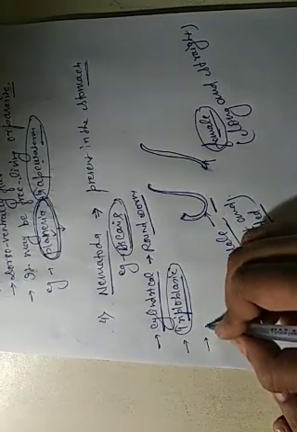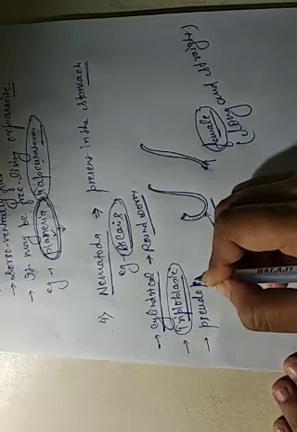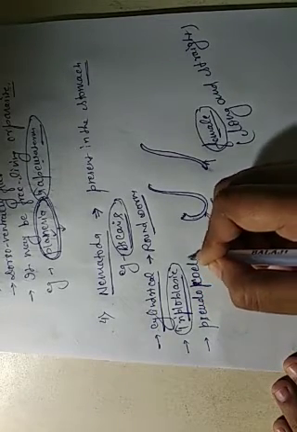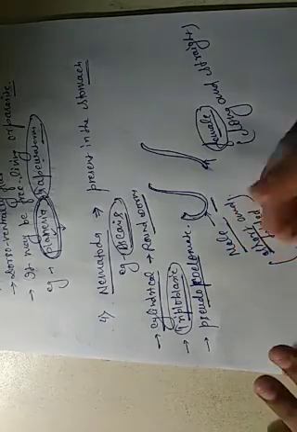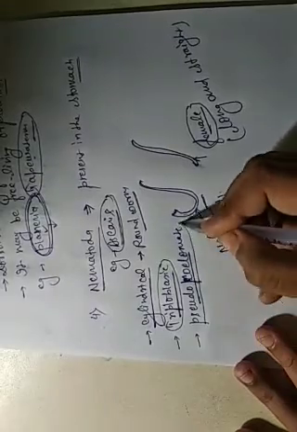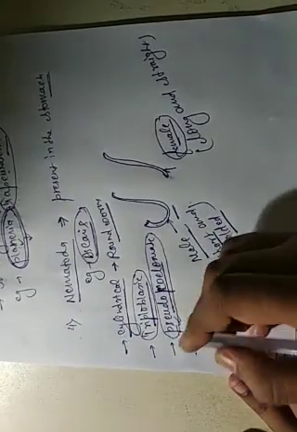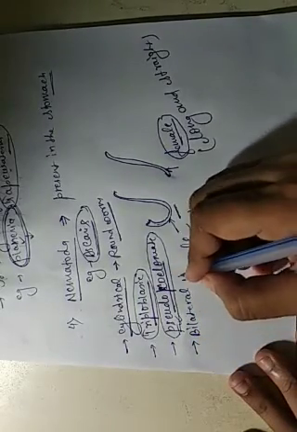Next is pseudocoelomate. Pseudocoelomate means the coelom is present but not functional in all examples of this phylum, so it is called pseudocoelomate. Development of the coelom has occurred but it does not function properly. And bilateral symmetry means the body is divided into two equal parts.